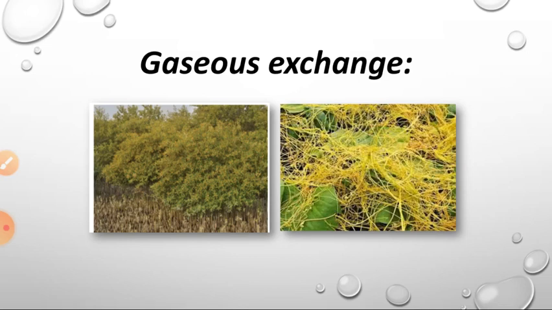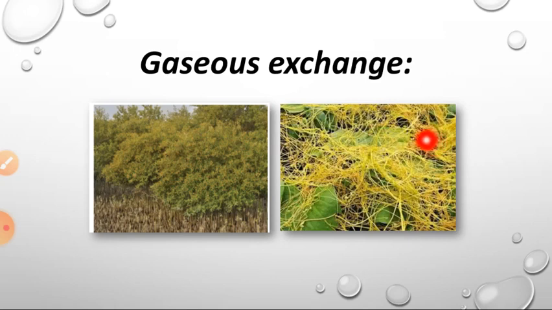And some roots are called sucking roots. You can see the next picture. This is the Cuscuta plant you can see in our area. Here the whole plant is called a parasite, because it must depend on another plant for its nutrients. It cannot live on its own. It must have the support of another plant, so it is called a parasite.